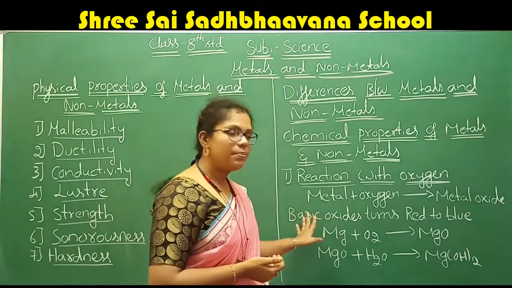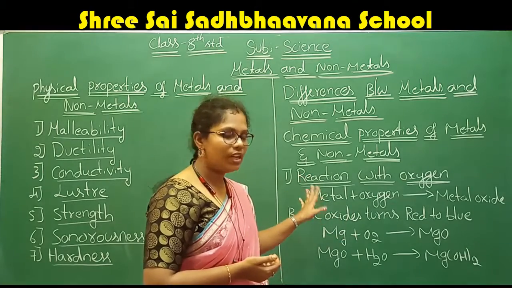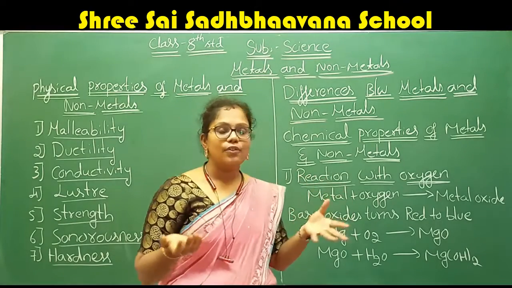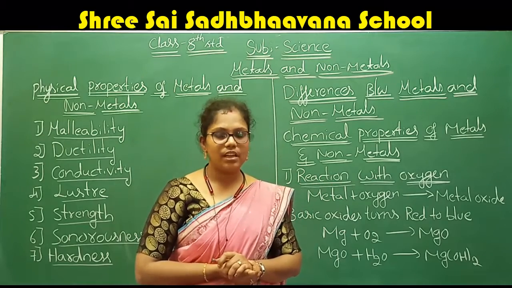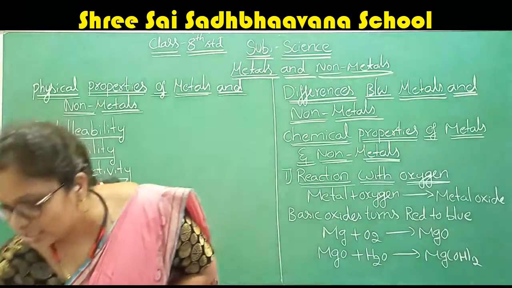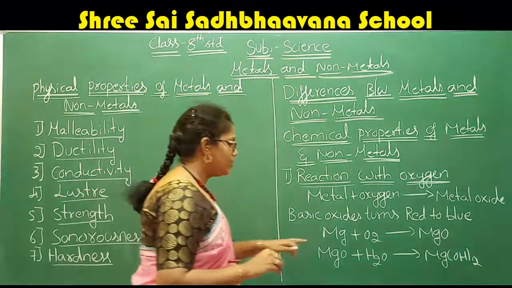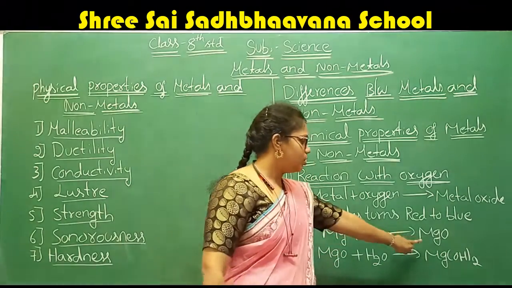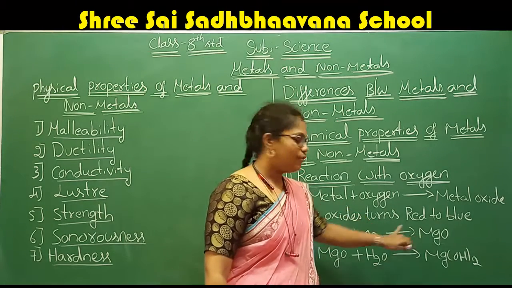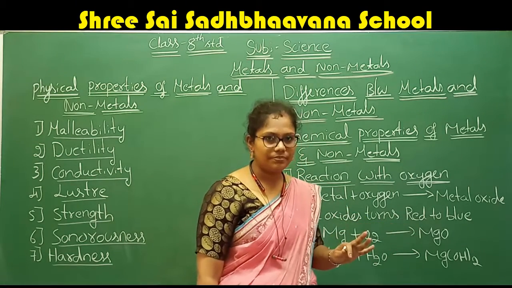The equation is not balanced. For your level, even if you do not write the balanced equation, we will consider it. How do we balance it? One magnesium on the reactant side and one on the product side, so magnesium is balanced.